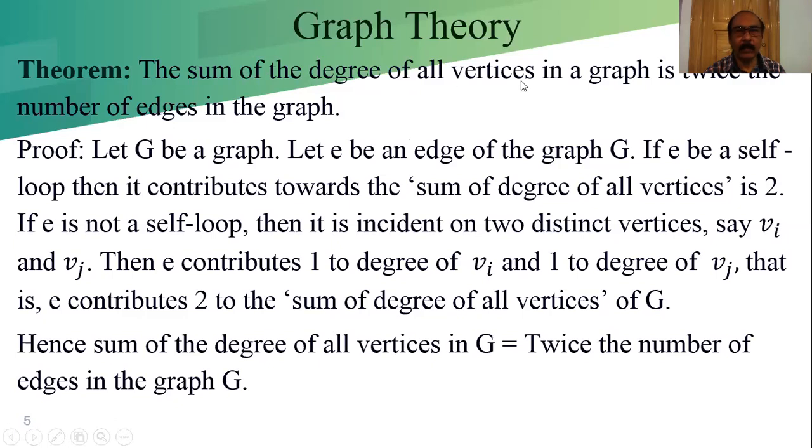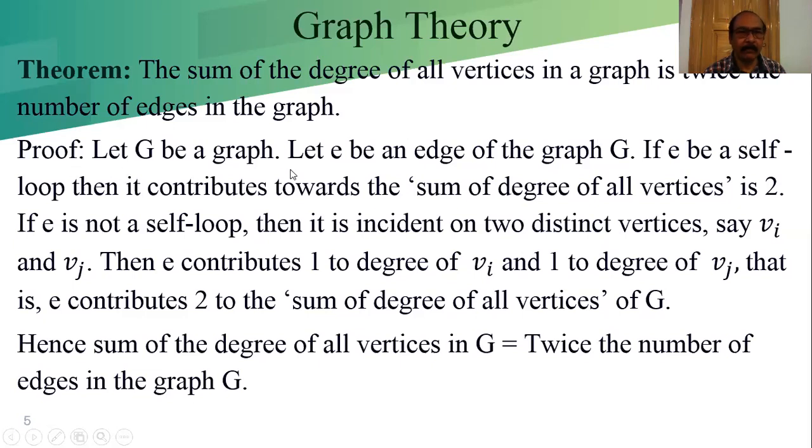Each and every vertex has a degree. If we sum up the degrees of the vertices, suppose V1, V2, V3 are the vertices of the graph, then degree of V1, degree of V2, degree of V3, and if there are n vertices, then degree of Vn. Adding, we get an integer value, and that is equal to twice the number of edges of the graph. That we have to prove.